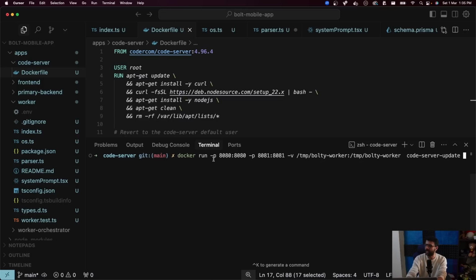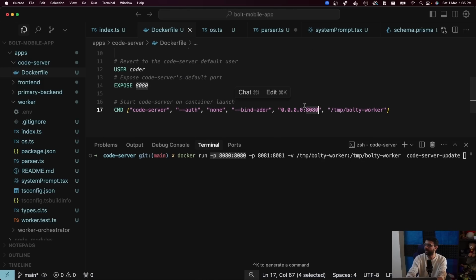And notice the flags. I open port 8080 because if you remember, port 8080 is where we have exposed VS Code. I also exposed port 8081. We'll come to why this is. When you start Expo, it is also exported on a port. The bundle.js is served from a specific port. That port is not 8080. That port could be anything, but in our case it will be 8081. So that's why I've also exposed 8081.